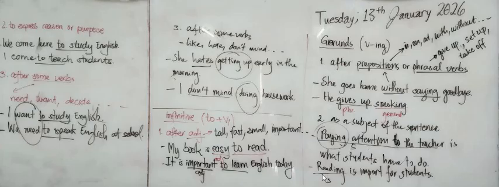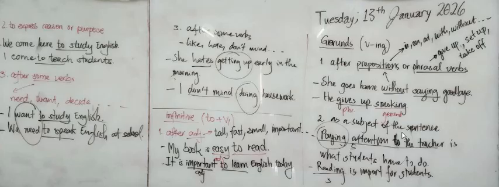Another one is reading is important for students. So reading is a gerund used as the subject of the sentence.